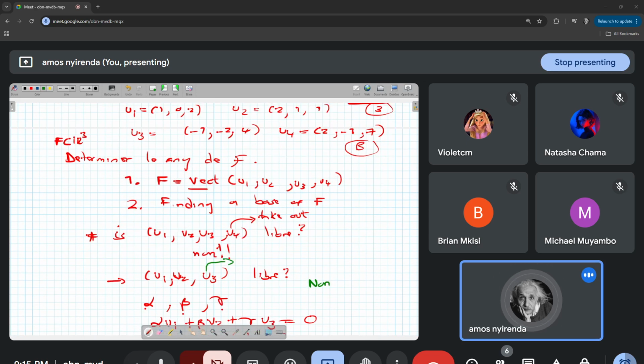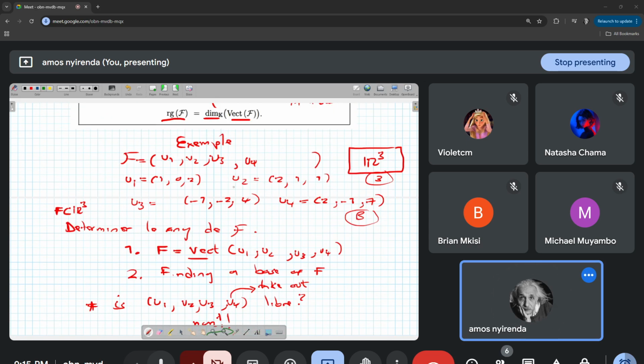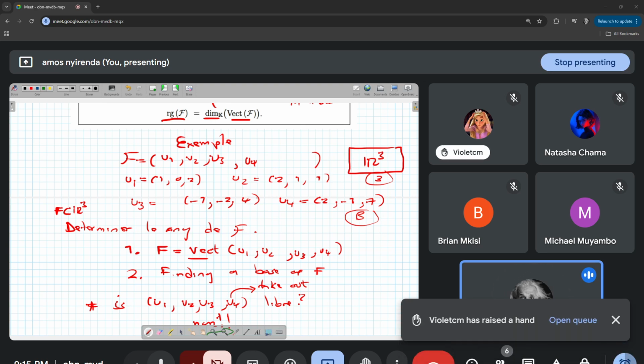So the first thing that you want to do is look at all the vectors you have. Then I also identify that we are working in R. Yes, Violet: how does that agree when R has 3? Yes, since our base is down to 2 vectors, but R is 3. I understand the confusion, but we'll look at the theorem a little later that is going to help us understand the aspect of génératrice and libre.